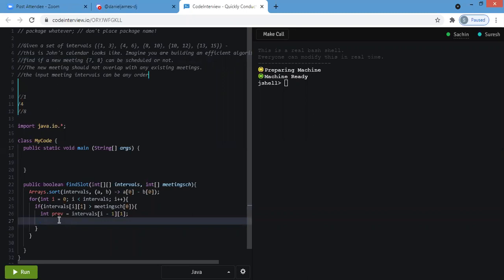One quick tip: it might make sense for you to make your variables a little bit more descriptive. When you say previous, previous what? Previous start, previous end? Actually, we are currently iterating the element, and once we find the value that is greater than 7, that is 8, right?